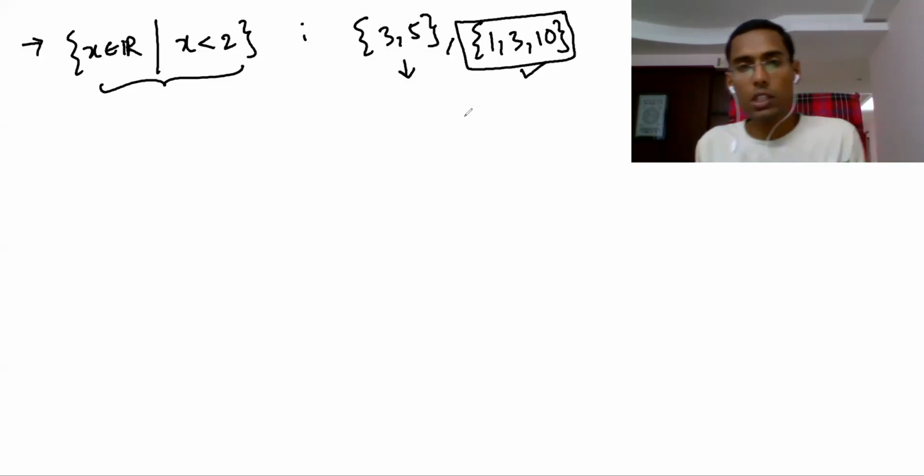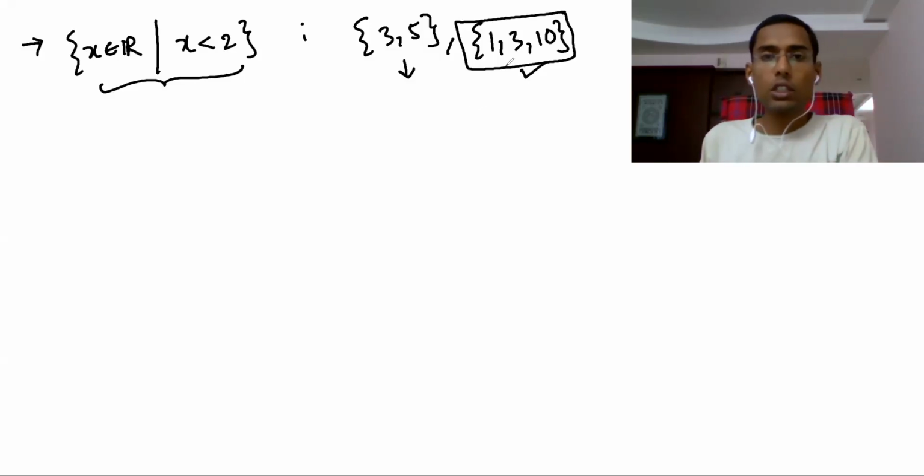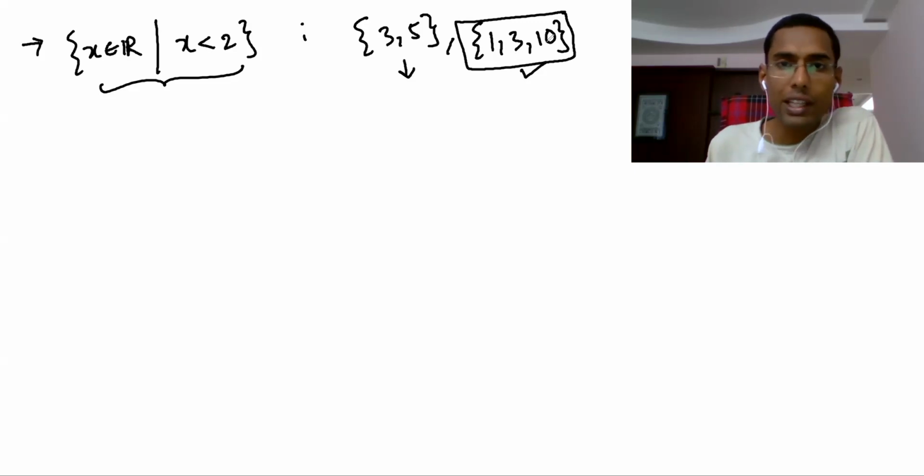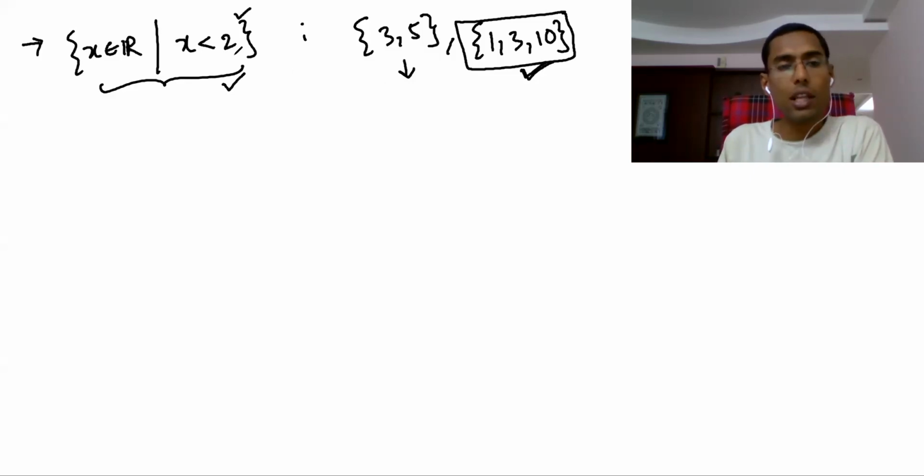So for some sets you just need to write the elements, that is roster form. But for some sets you need to write only set builder form, like the set of real numbers less than 2. That is how we use these two representations. Whenever it is written with a property, it's called set builder form; whenever you are listing the elements, it is called roster form.